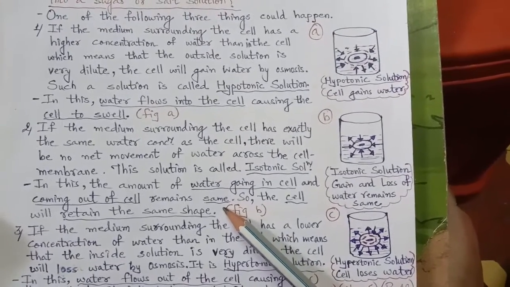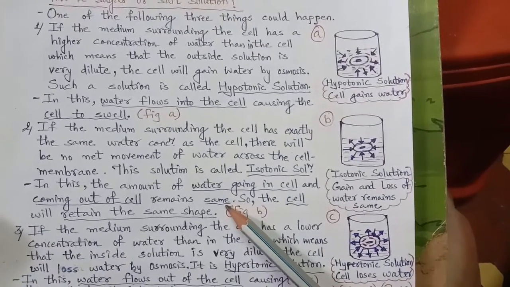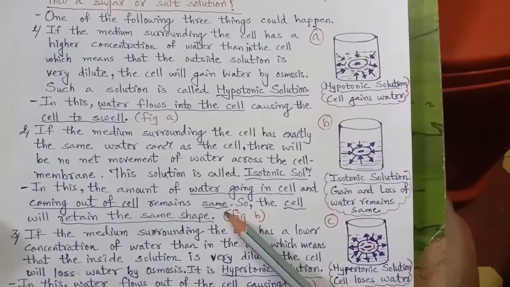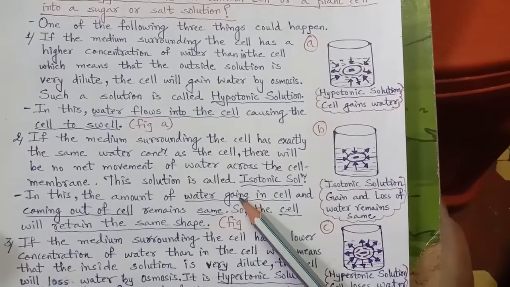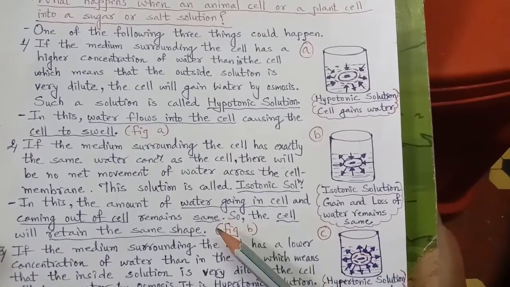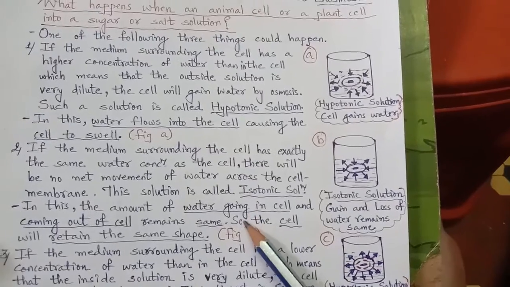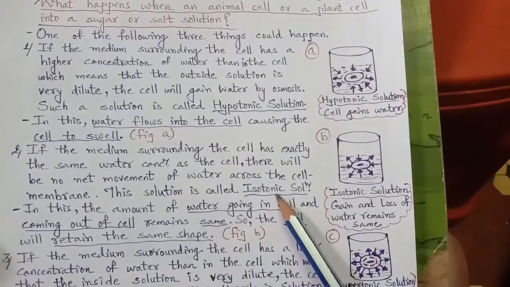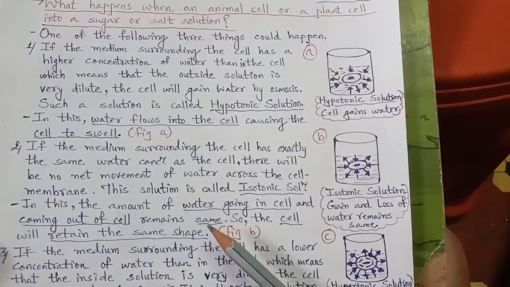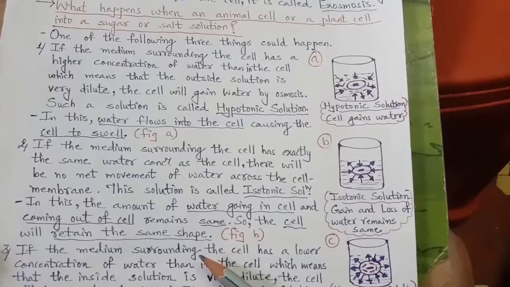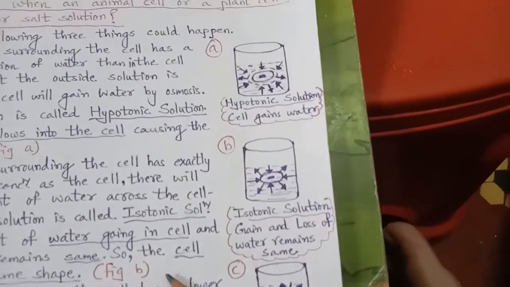Right? Plasma membrane is semi-permeable, selectively permeable, having tiny pores. So, exchange of water will definitely take place. But the rate of water going inside the cell and the rate of water coming outside of the cell are similar because concentration is similar, and so they remain the same, so isotonic, and so we can say that cell shape remains the same, or we can say cell retains the same shape. See here in the figure, isotonic solution.